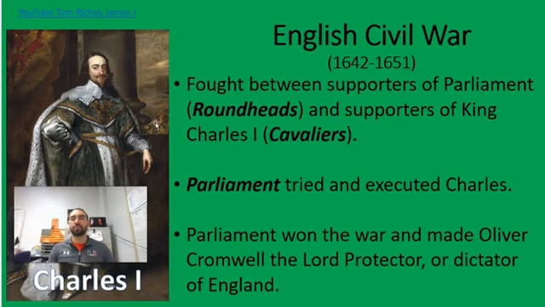The English Civil War, which was fought between 1642 and 1651, was fought between supporters of Parliament, the Roundheads, and supporters of the King, the Cavaliers. At the conclusion of the war, Parliament tried and executed Charles. They beheaded him. A king of England was executed by Parliament. Parliament has established itself as supreme over the monarchy. Parliament won the war and made Oliver Cromwell the Lord Protector, or Dictator, of England.